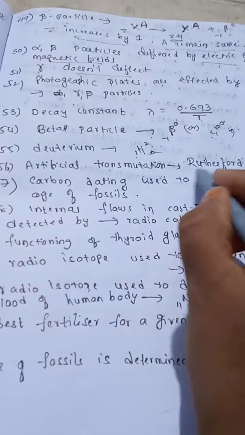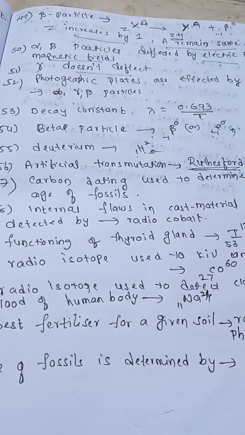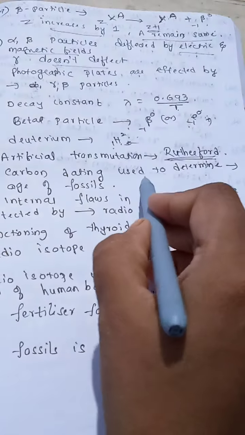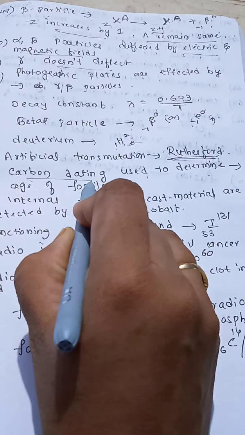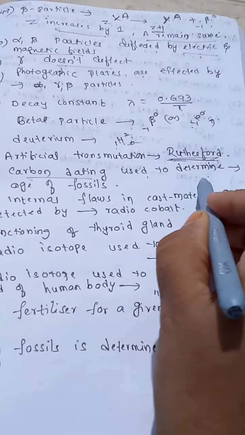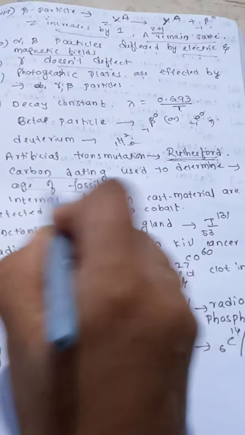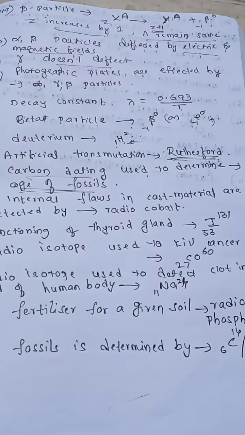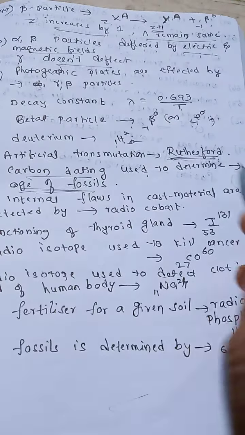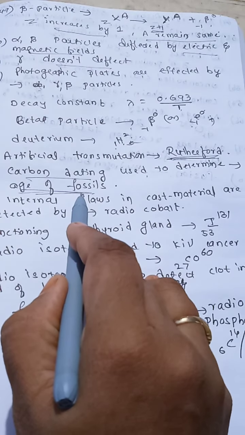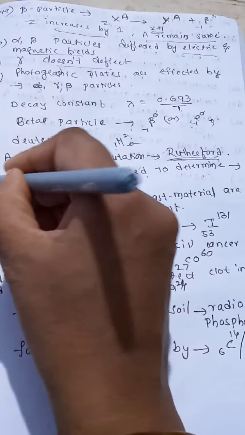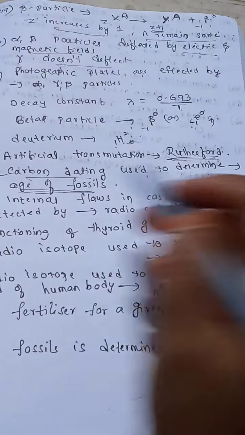Artificial transmutation was discovered by Rutherford. Now carbon dating, I think everyone has heard about carbon dating. Carbon dating is used to determine the age of fossils. These are important questions you have to remember.